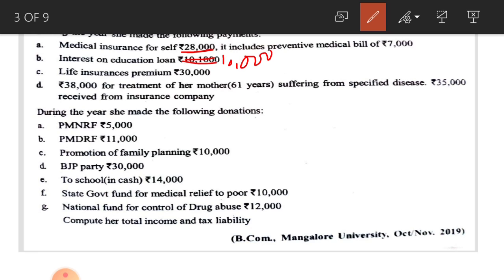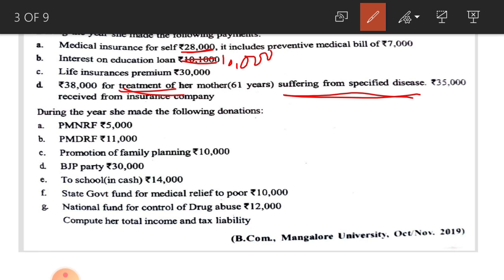Next one, life insurance premium paid 30,000, deductible under section 80C. And next one, rupees 38,000 for treatment of her mother, 61 years, suffering from specified disease, 35,000 rupees received from insurance company. This is deductible under section 80DDB.